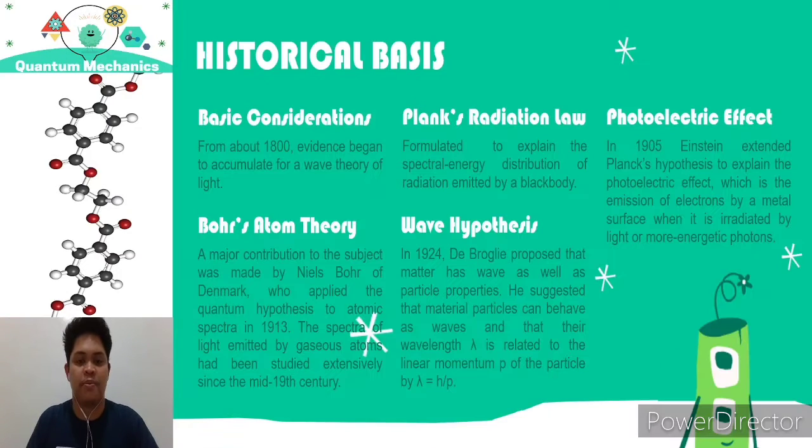Proof for the wave theory of light started to accumulate from about 1800. At around this point, Thomas Young revealed that the two emerging beams overlap as monochromatic light passes through a pair of slits, so that a fringe pattern emerges on a screen of alternately bright and dark bands.